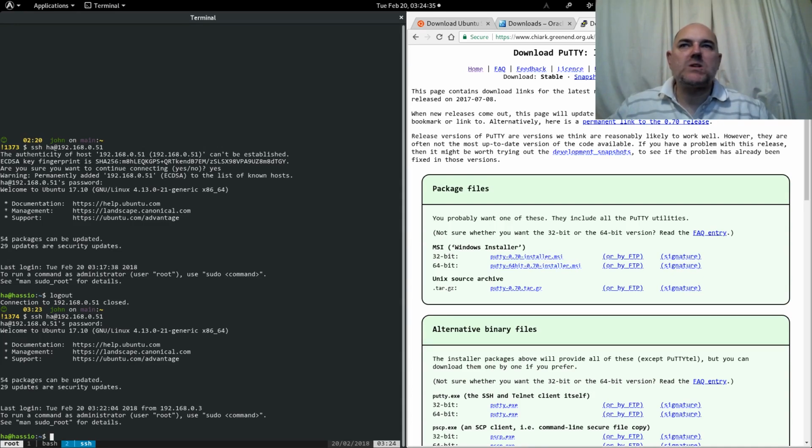Fantastic. Okay. However, if you are using PuTTY, then I will put a card up somewhere at the top of the video. I'm not used to cards and things yet, so I'll put a card up here on how to set up PuTTY on a Windows system, and then you can SSH in as well. You get all the good bits as well. Right, okay, so if I look down my list,